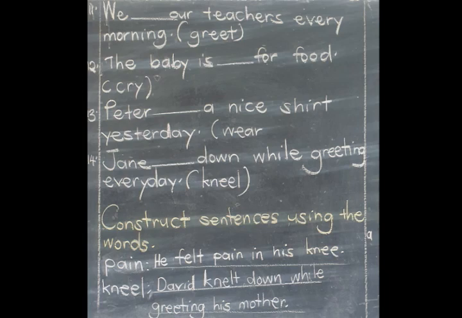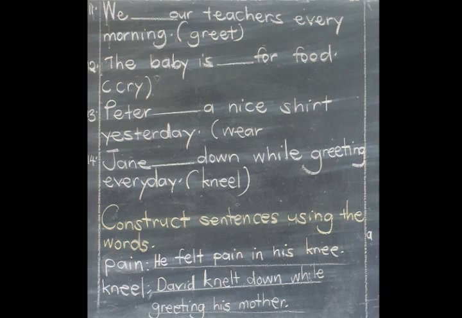Okay, so we move to the next word which we have. The next word that we have is kneel. And on kneel, we are saying David knelt down while greeting his mother. Are we together? So I have given you those two examples, that is a sentence for pain and then a sentence for kneel.